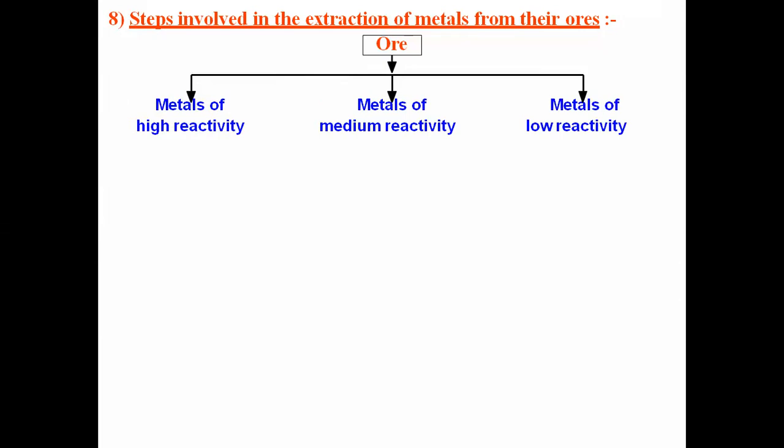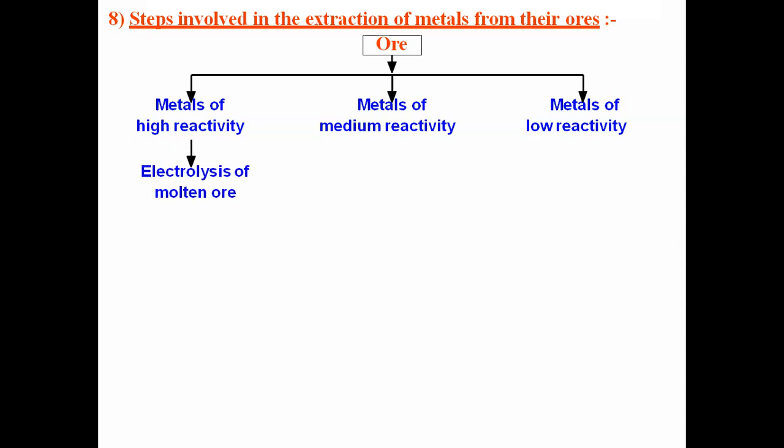In the reactivity series, if the metal is present at a high reactivity form, then we have to carry out different steps. If it is of medium reactivity, the steps are different. If they are of low reactivity also, the steps are different. So individual methods have different steps, and we study them one by one. First, we'll start with the metals of high reactivity.